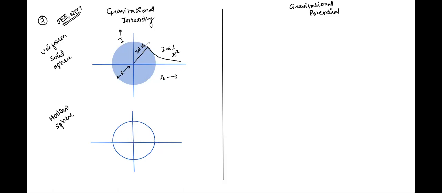Yes, sir. Would you be able to remember that inside it's a direct variation, whereas outside it's an inverse square variation, right? Yes, sir. Just the way the force varies, right? Because we know that gravitational intensity is nothing but force being experienced per unit mass. So since force varies inversely outside the body, we have this 1 by r square relation, right? Are we clear on this, Karuna?